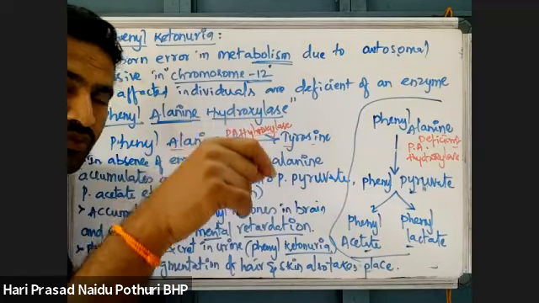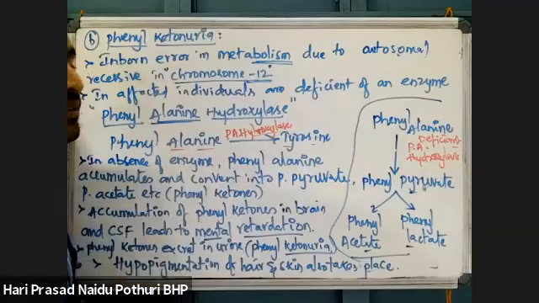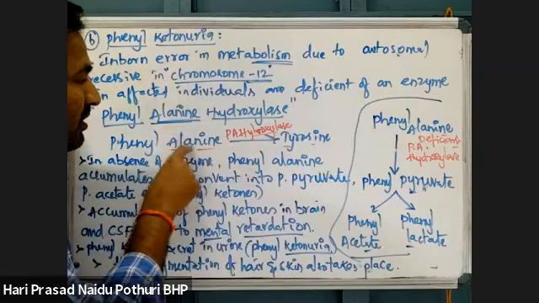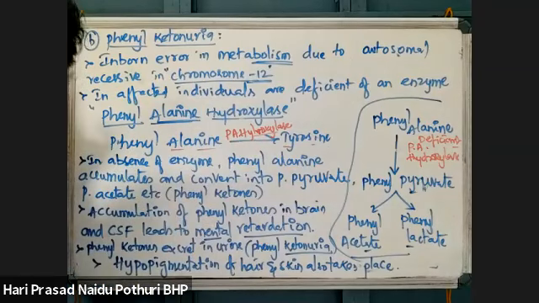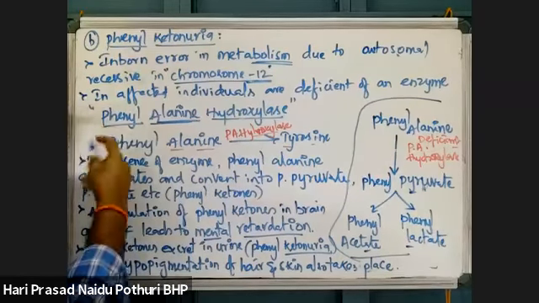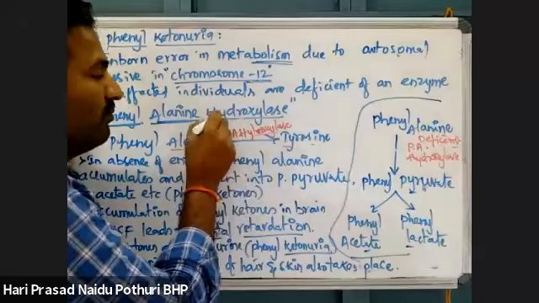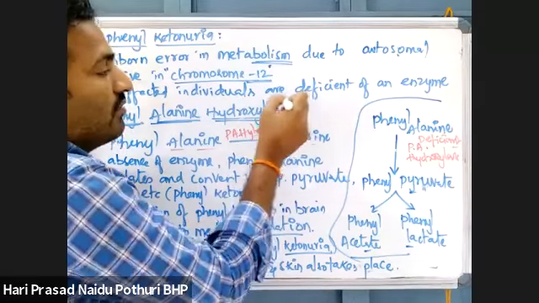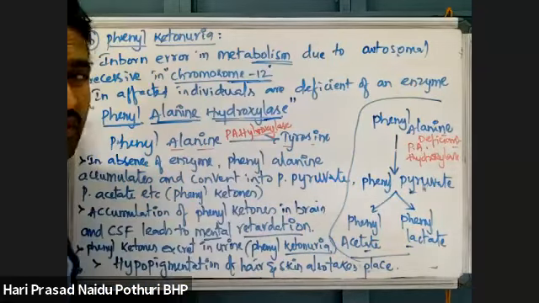In chromosome 12, there is a gene responsible to code the protein phenylalanine hydroxylase, an enzyme. The gene responsible for this enzyme is present in chromosome 12.